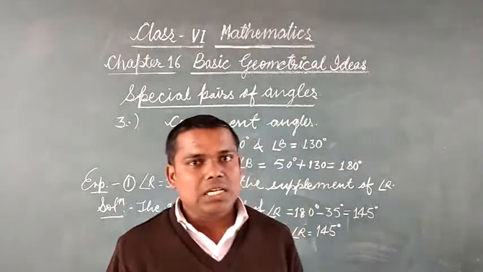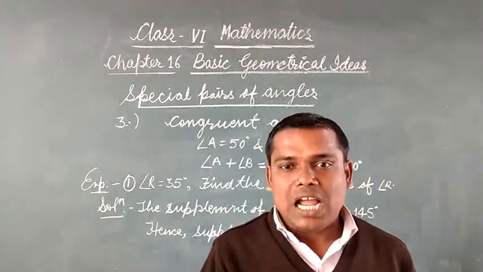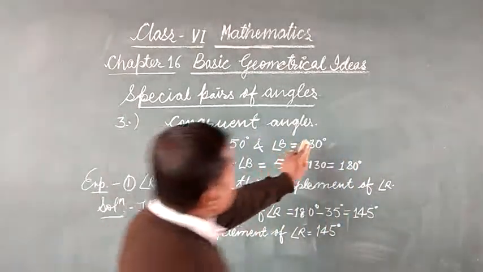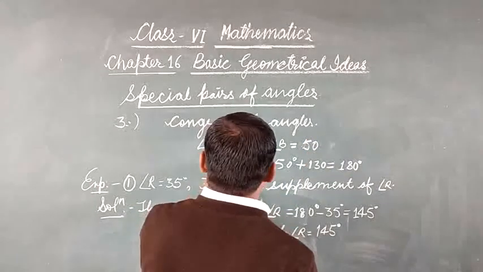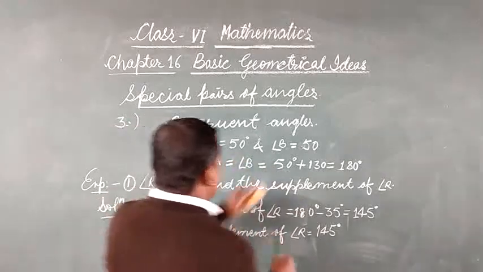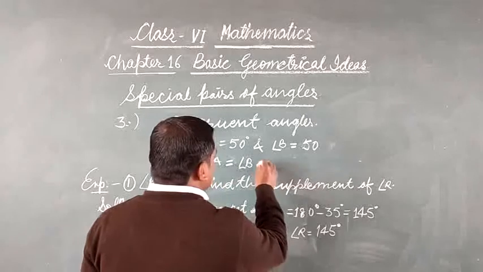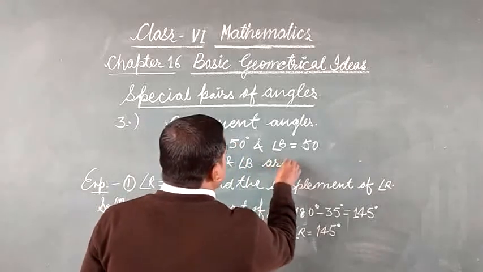It means the two angles are said to be congruent angles if both the angles have the same measurement. For example, if angle A is 50 degrees and angle B is also 50 degrees, then angle A is equal to angle B, and these two angles are called congruent angles.